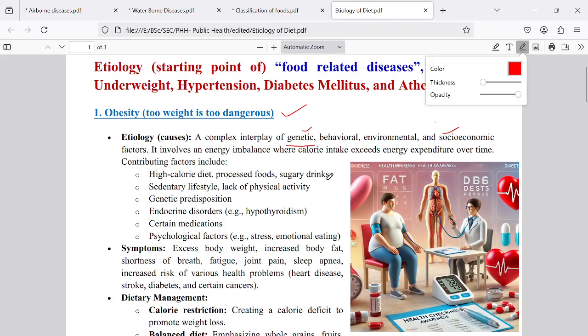High calorie diet, processed food material, for example junk food material, sugary drinks, especially the cool drinks which are available in the market, should not be taken actually. Those are mixed with high sugar molecules. That may lead to obesity. Another important thing is sedentary lifestyle. Normally those people who are in the software and other fields, who are working with computers continuously for hours and hours together, may suffer with this obesity disease, because of that life.